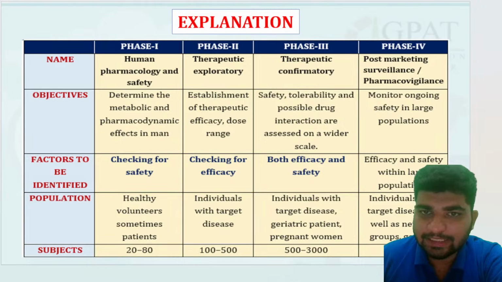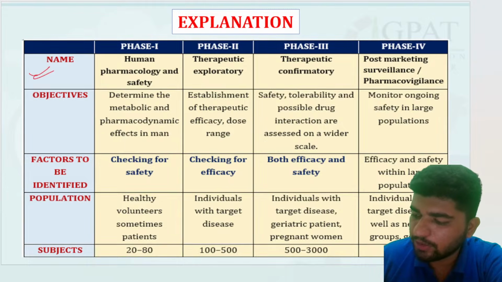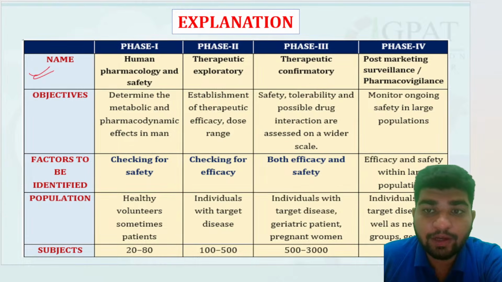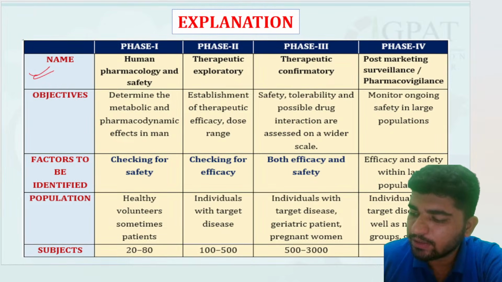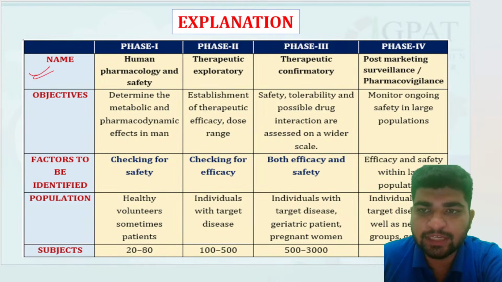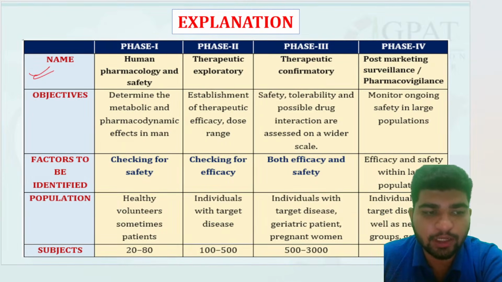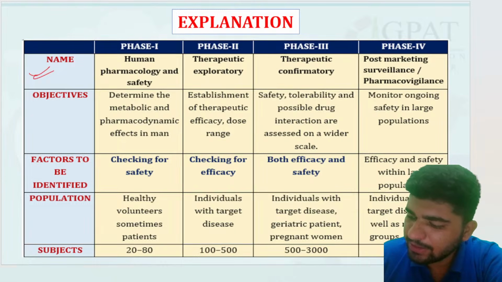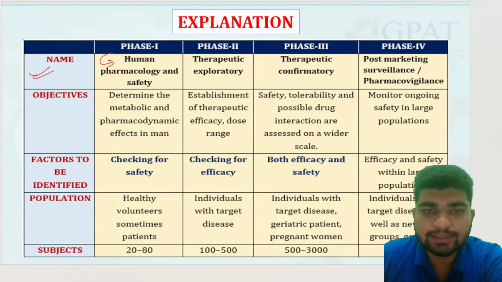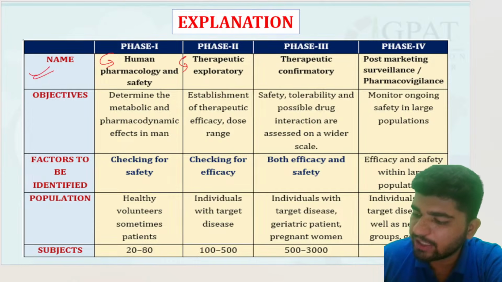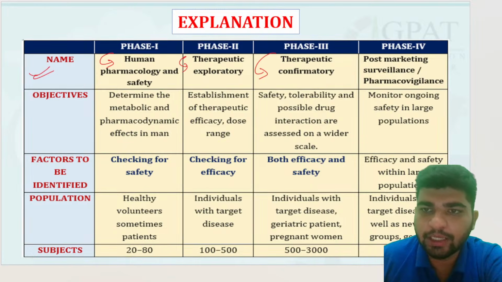See, in this table, these things are also important. Which of the following have a different name? Here you can see the other names of phase 1, phase 2, phase 3 and phase 4 trials. The examiner can ask you the other name of the phase 1 trial, the other name of the phase 2 trial. Phase 1 is also known as human pharmacology and safety. Phase 2 is also known as therapeutic exploratory. Phase 3 is also known as therapeutic confirmatory. And phase 4 is also known as post-marketing surveillance.